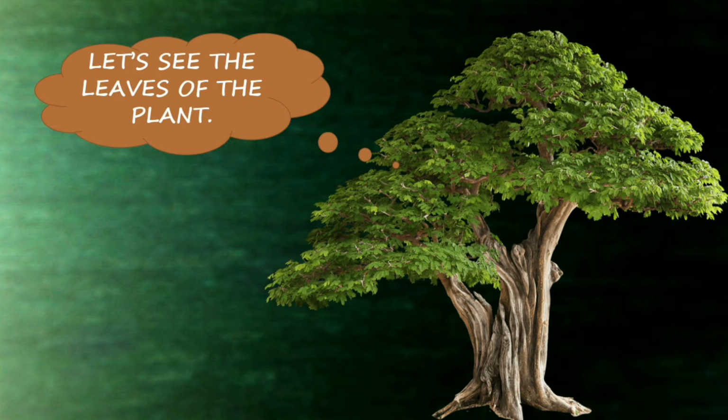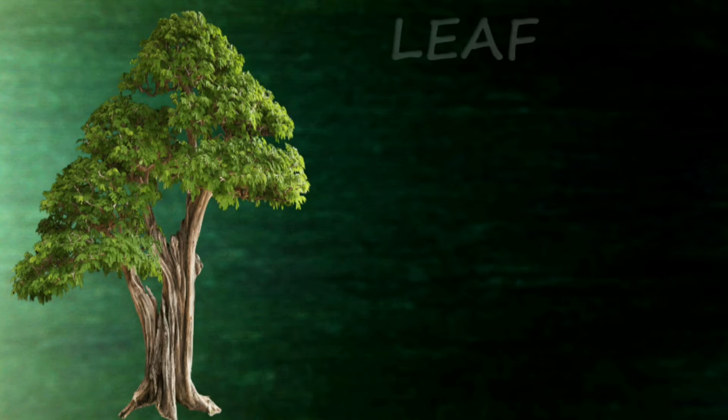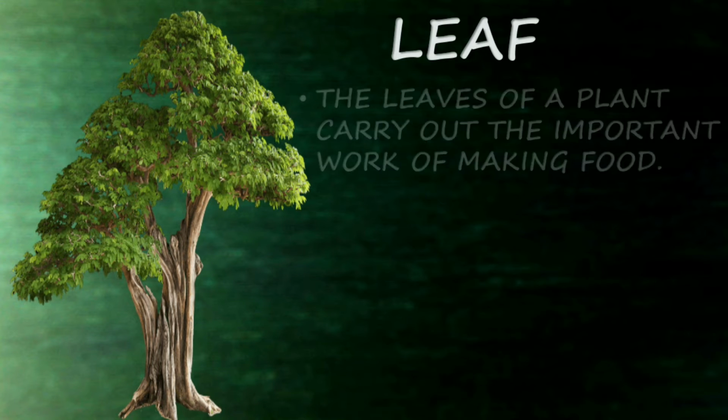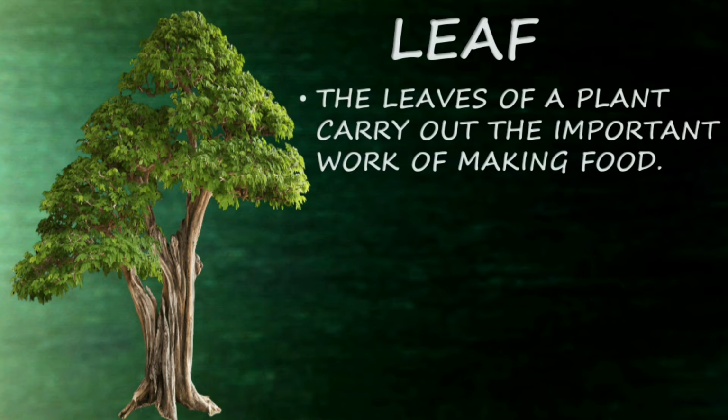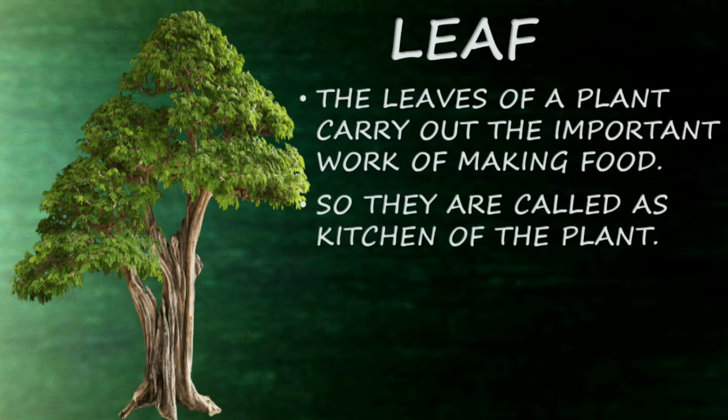Let's see the leaves of the plant. Leaves. I have already told you the plant has n number of leaves in it. The leaves of a plant carry out the important work of making food. So the leaf in a plant plays a major role in preparing the food. That's why they are known as the kitchen of the plant.